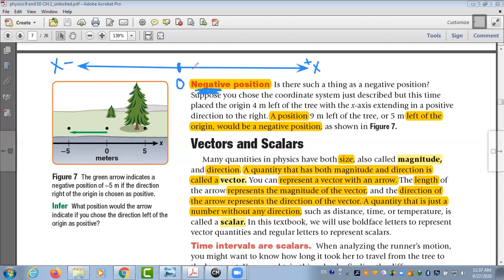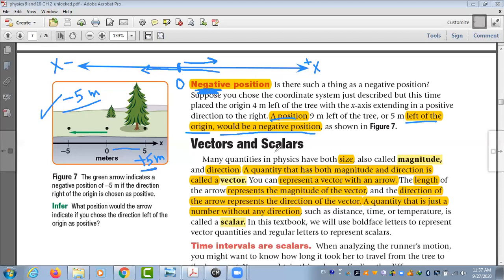means if the object was moving to the right, then it changed moving to the left. If the object first covers 5 meters, we can say positive 5 meters, so it means it moved to the right. If I said the object moved minus 5 meters, what you have to understand is that it moved to the left. So if I ask you, true or false, position could be negative? Yes, true. Because a position left of the origin would be a negative position.